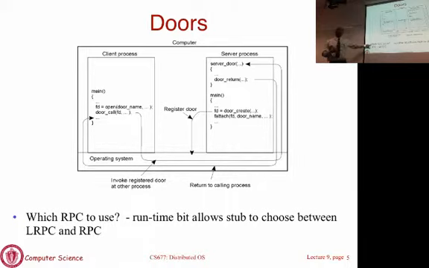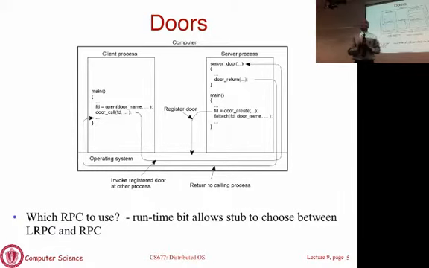Okay. Another way to do it is, as I said, you use the same RPC library, but you use a runtime bit which will allow you to figure this out. So you can do this at compile time, or you can have a configuration parameter which says when the server runs, should you basically use the lightweight RPC mechanism or the regular RPC mechanism. So you can do that as well. Okay.